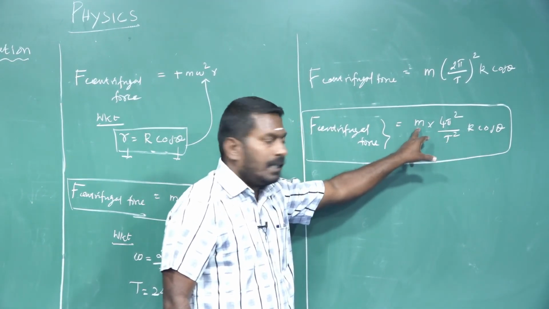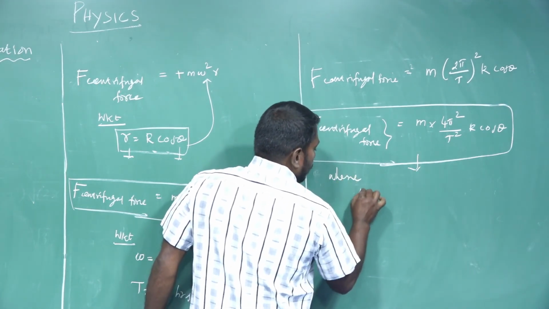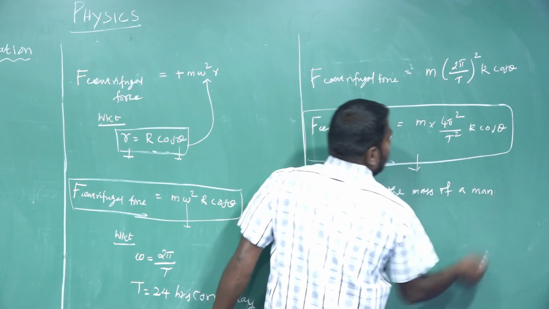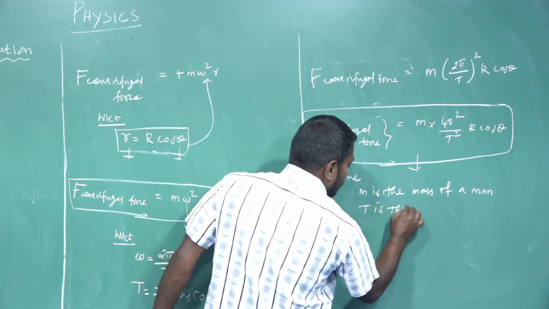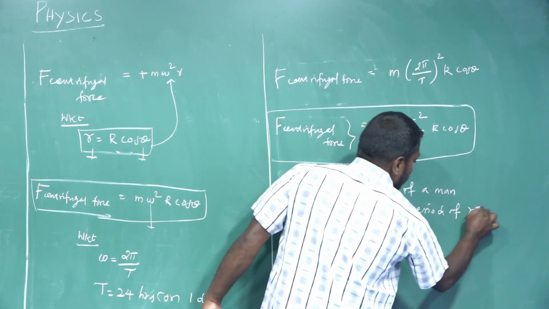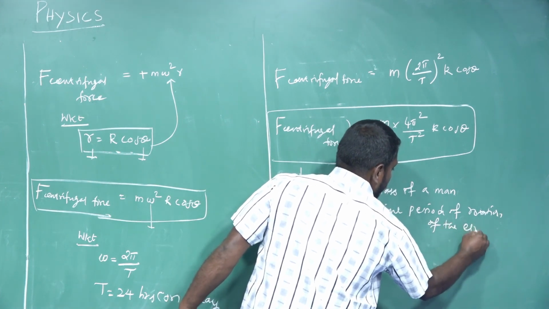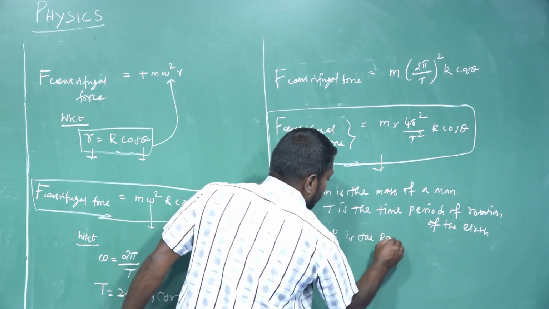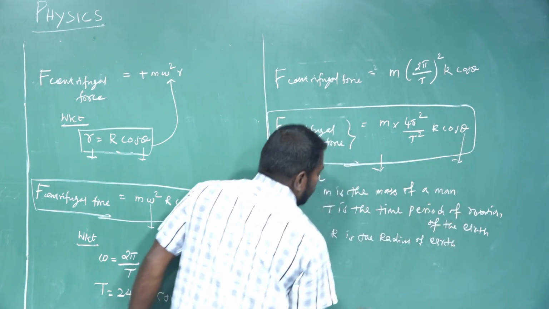Where m is the mass of the man, T is the time period of rotation of the earth, R is the radius of the earth, and theta is the latitude of the earth.